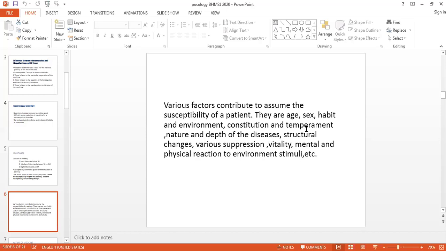Then we will see the structural changes. Again, the same thing. If the structural changes are more, organic changes are more, then we have to give the lower potency. So organic changes more, structural changes more, meaning what?